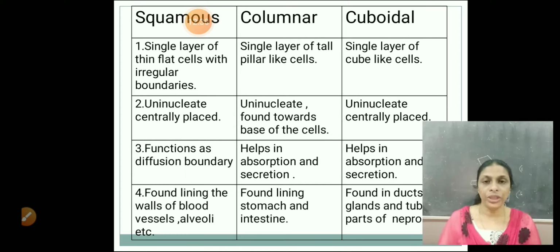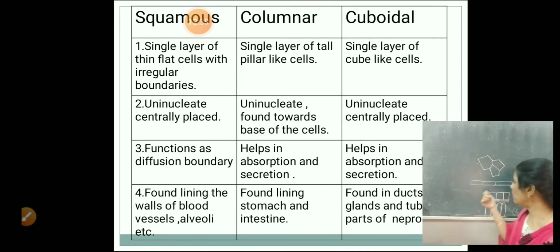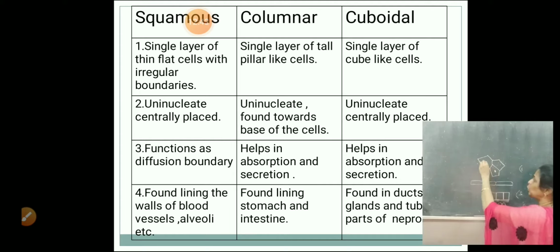Right. Second point, all these three are uninucleate, means they have only one nucleus. But the position of the nucleus, that is, in the case of squamous epithelium, you find the nucleus in the center, uninucleate, centrally placed. Right? Uninucleate, centrally placed.